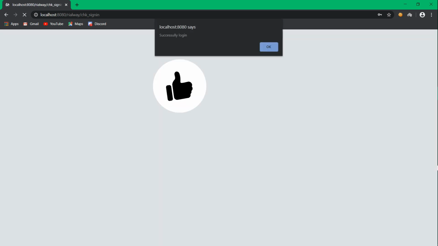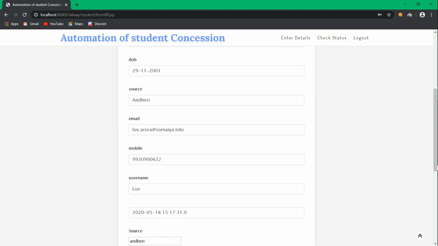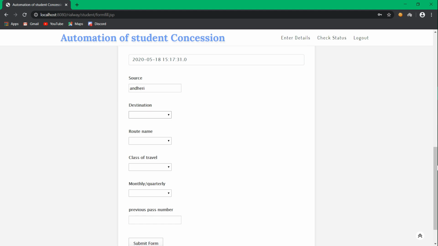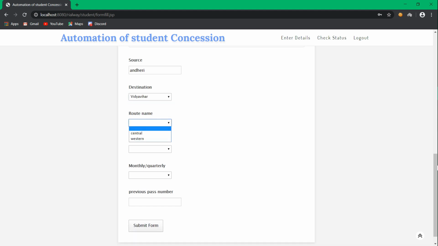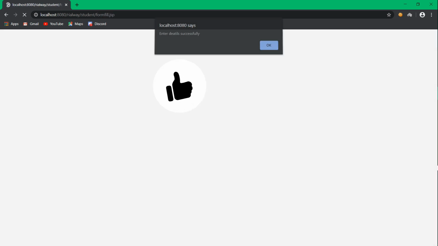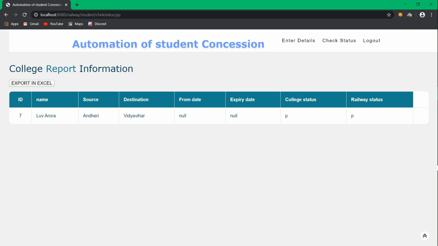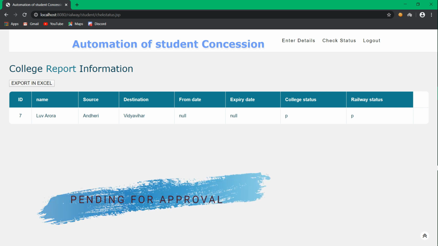Once the student has logged in, he will fill one railway concession form where some details are already filled. He only has to fill destination, route name, class of travel, select option between monthly and quarterly and click on Submit. Now student can check the status of their application. Here college and railway both status are pending, which is specified by P.